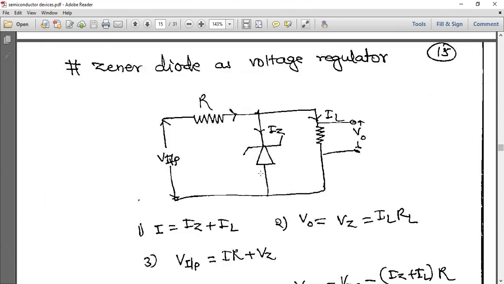Next, Zener diode as a voltage regulator. As I said, this works like a bypass road, right? So here you see the input resistance and the Zener diode is connected, and this is the load resistance RL, across which we are getting current IL, and this is IZ, the current through the Zener diode, and the output voltage is V0. Now from Kirchhoff's law, the total current I is equal to IZ plus IL, and V0 is equal to VZ, which is equal to IL RL, and the input voltage is IR plus VZ. Okay, just you can see.